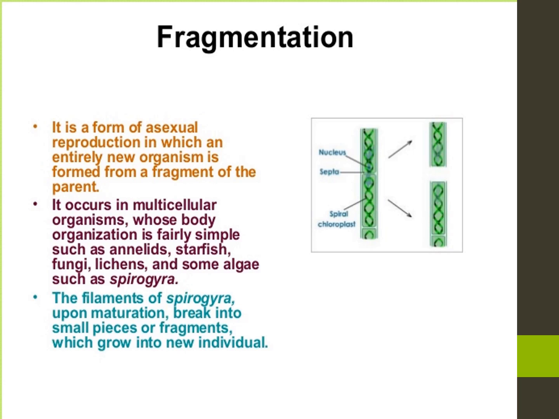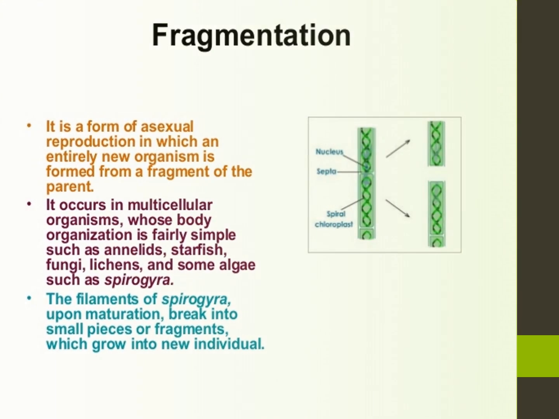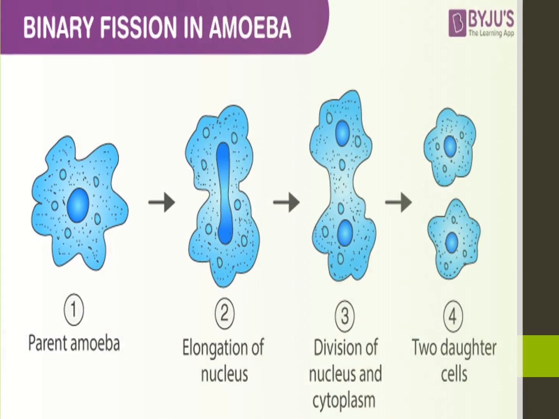In Spirogyra, a fragment having at least one cell may give rise to a new filament of algae by cell division. What is fragmentation? Breaking of filament into many fragments is called fragmentation. Example, Spirogyra. Okay, now we have to see fission.